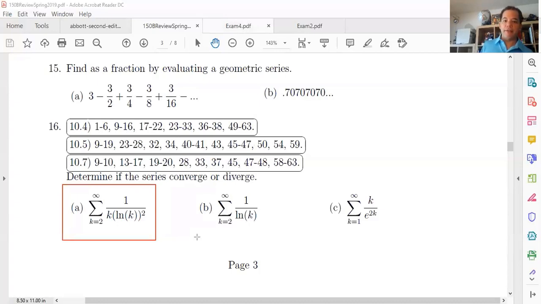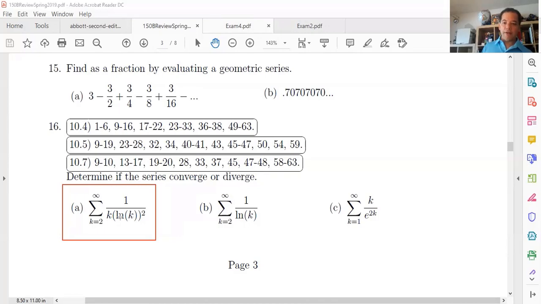What would be the best series to use for this one? Well, let's see. Could we do the divergence test? Not really, because this obviously goes to zero. We're dividing one by something big, so it's going to go to zero. It's not a geometric series, it's not a p-series.